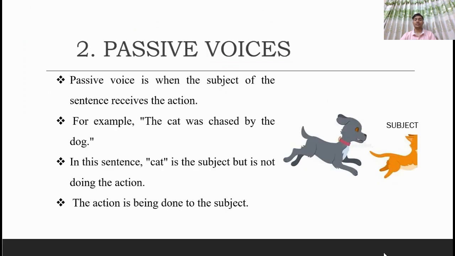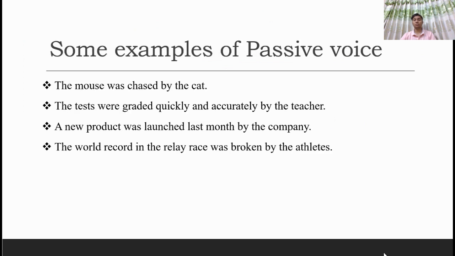Passive voices. Passive voice is when the subject of the sentence receives the action. For example, the cat was chased by the dog. In this sentence, the cat is the subject but not doing any action. The action is being done to the subject.